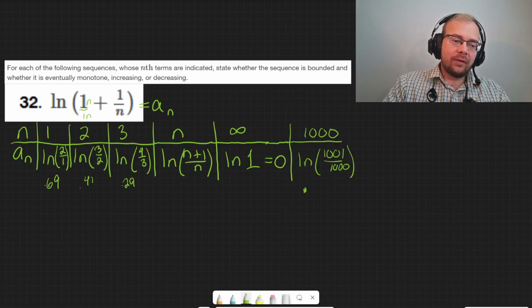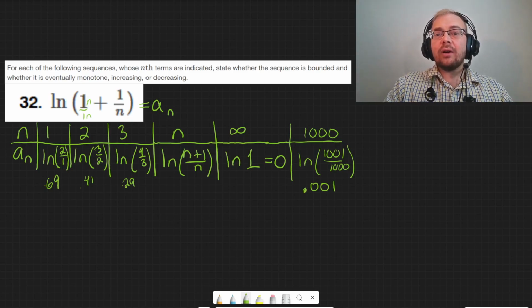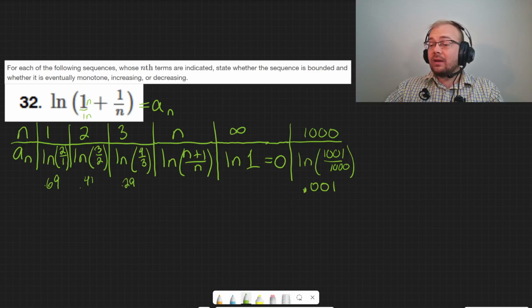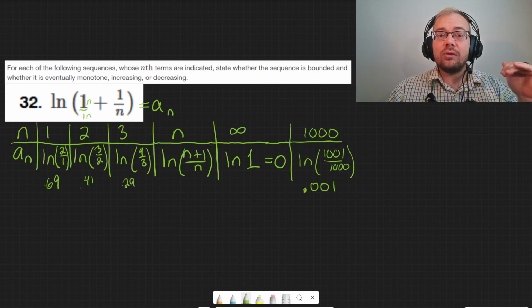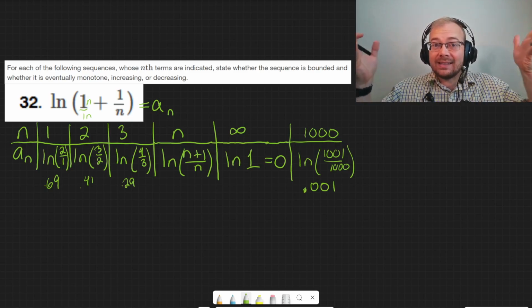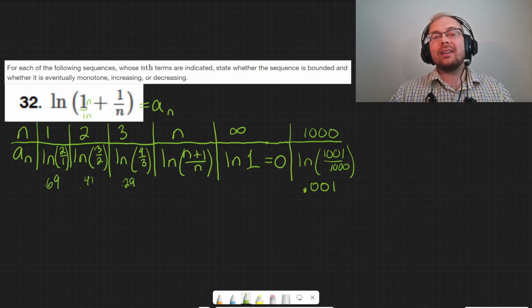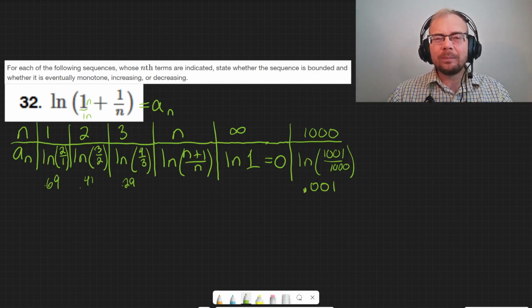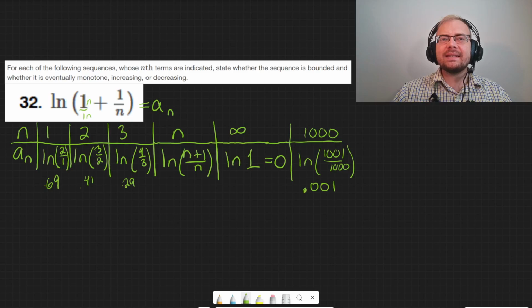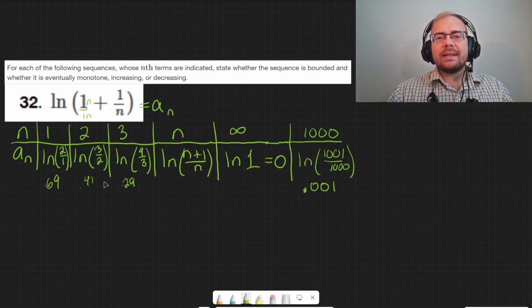But if I round just so that I have something other than 0, then I would get 0.001. But again, to 2 decimal places, that would be 0 at that point. So if we're only considering 2 decimal places, we've gotten to basically 0 by the time we get to 1,000. So it's kind of going a little slow compared to some series that you'll run into later. But that's what's going on here.